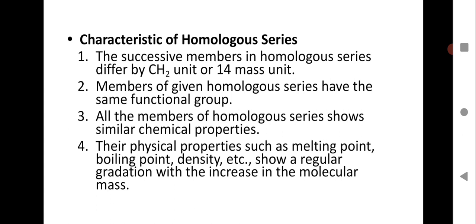So that difference will be there in successive members, and members of a given homologous series have the same functional group.